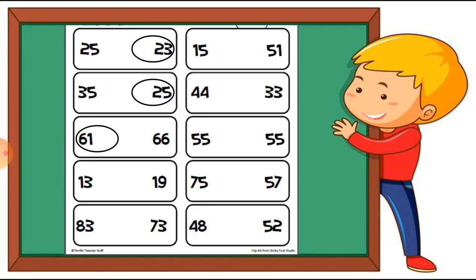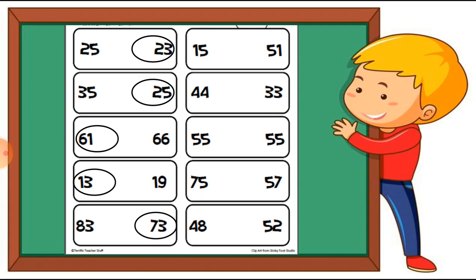Next one, which is 13 and 19. So between these 2 numbers, the number 13 is the smallest number. So we have to circle on the 13 number. You can see I circle on the 13 number. Very good. Now next one, 83 and 73. So between these 2 numbers, 73 is the smallest number. So I circle on the 73 number.